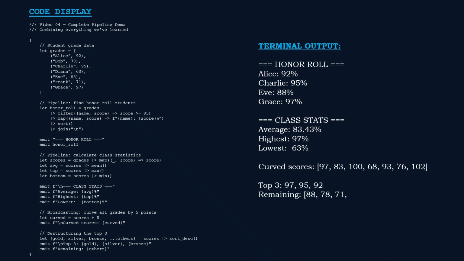Third, broadcasting. Add 5 to every score in one expression. And finally, destructuring. Sort descending and unpack the top 3 into named variables with spread capturing the rest. This is 13 lines of data processing. In Python, this would be 30 or more. In Neam, every line reads like a sentence. That's the power of pipes, broadcasting, and destructuring working together.